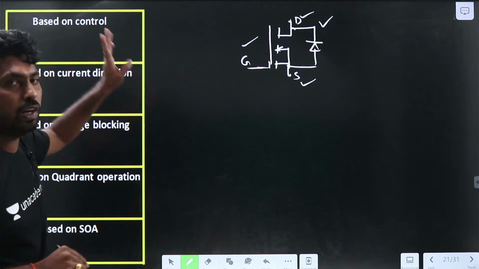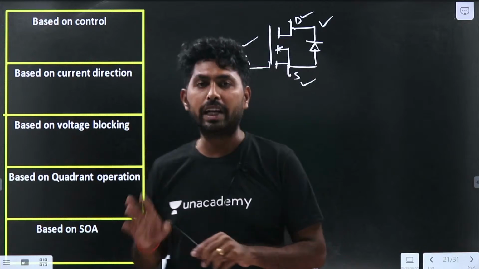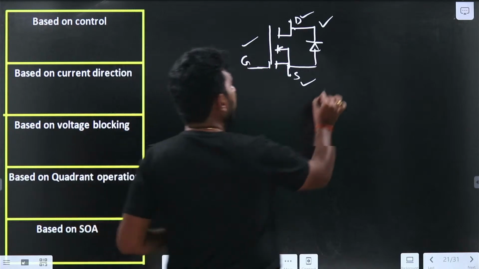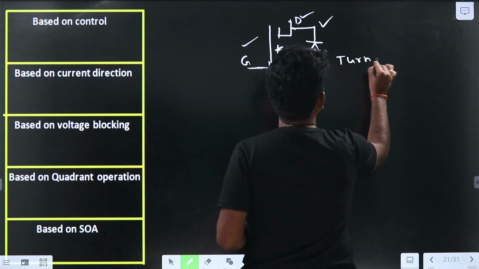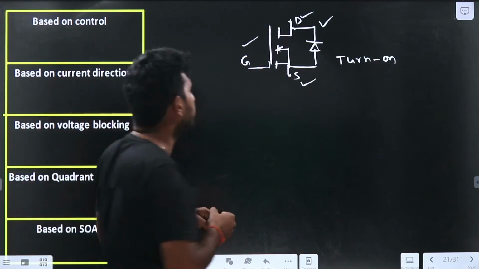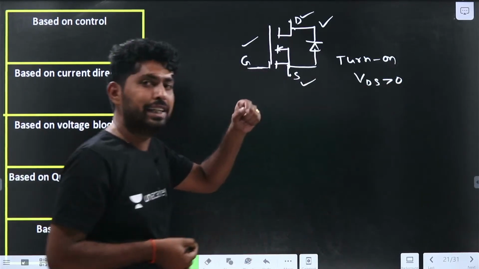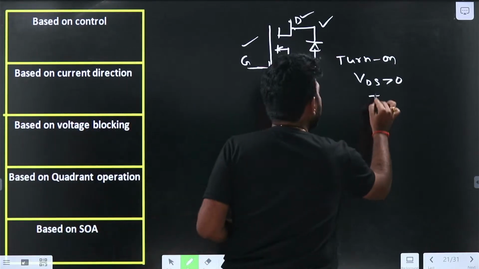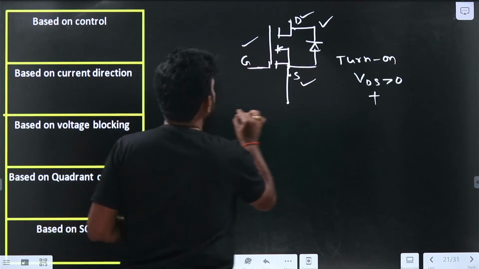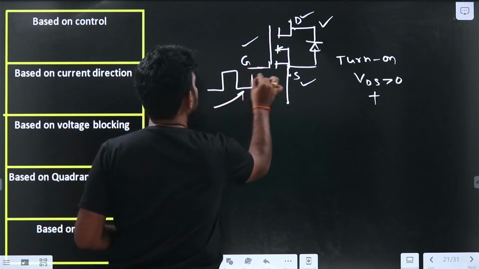So based on the control, let us see whether it is a fully controlled device or a semi-controlled device. If you observe here, this MOSFET will be turned on when drain to source voltage is greater than 0, that is VDS is greater than 0. One more condition it has to satisfy: we need to supply the gate signal across the gate and source.